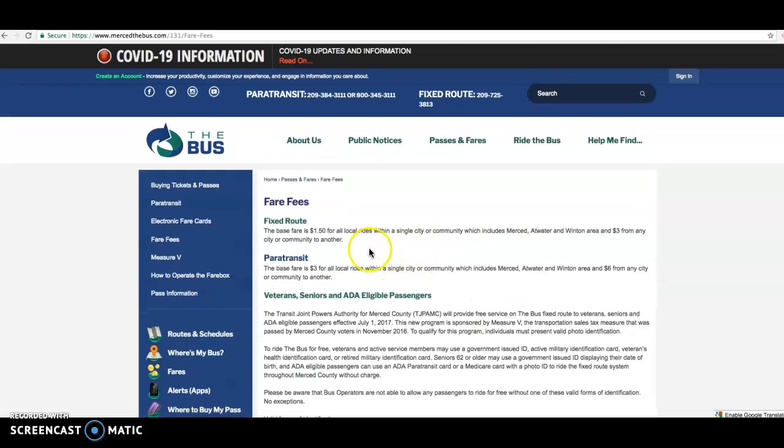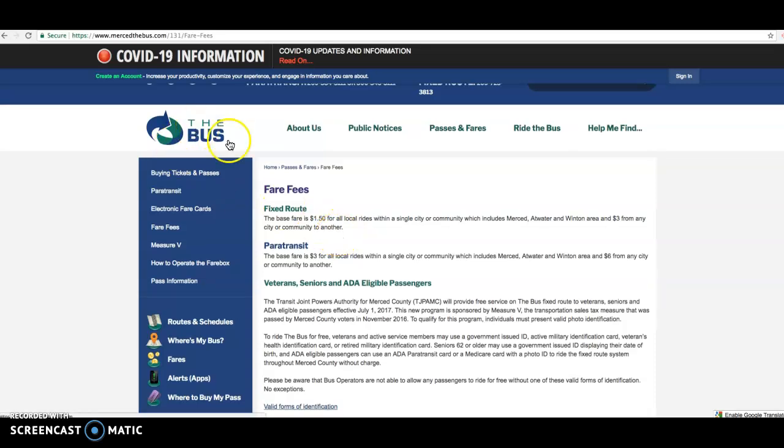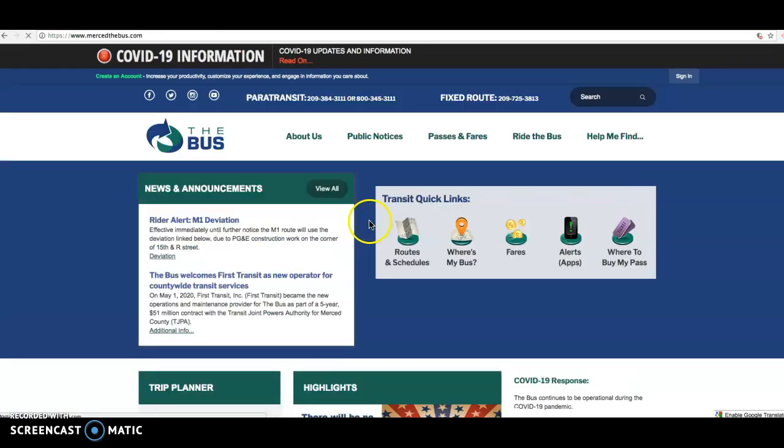It'll show you that most of the bus rides are $1.50 if it's local, and anywhere else around there, it'll be $3. Again, the paratransit is $3 or more, which includes the Atwater, Merced, Winton areas, and $6 for any city or community to another. Okay, so that's not too bad compared to an Uber ride or a taxi or something different. So there's the fares and passes.